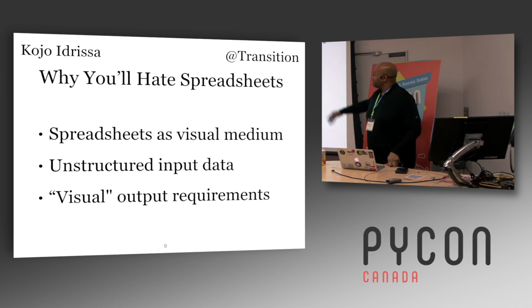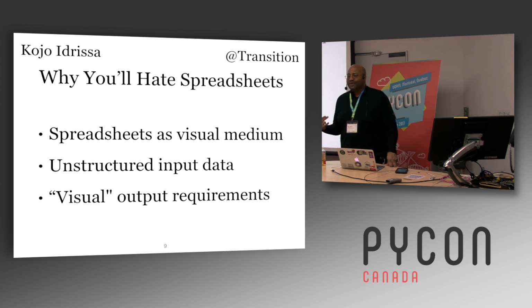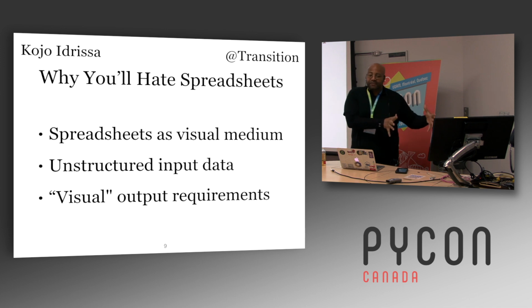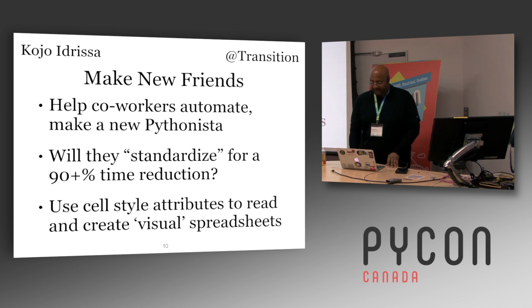You'll often get, like I said, this sort of unstructured input data. So you'll have problems with spreadsheets as these visual input medium, but also you might have some visual output requirements. Somebody needs some sort of a report to look a certain way. You can apply different styles to cells with OpenPyXL. So when I wrote the data out, I just wrote it out in a very plain fashion. But you can write it out with different sort of styling requirements and that sort of thing. So there's a lot you can do. So if you have a Python program that you're already running, and then you need to give that output to somebody in the form of a spreadsheet, you can style it in a certain way that looks nice to them.